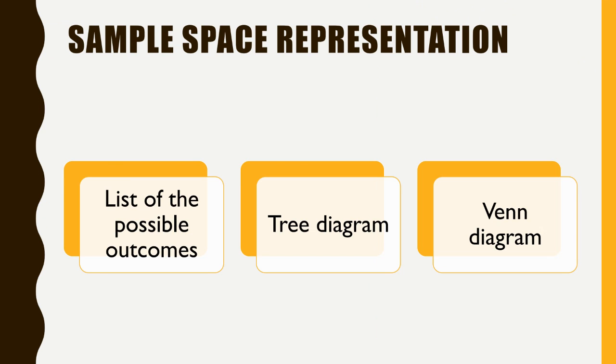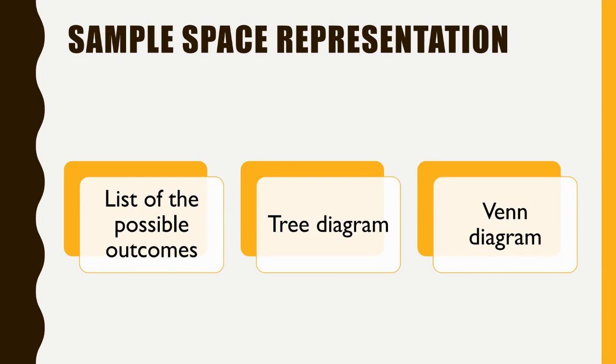So now let us see the representation of sample space. How do we represent the sample space? We have three mostly used ones. One is listing out all the possible outcomes, so you can write all the possible outcomes. Another one is using the tree diagram, or we can use Venn diagrams.